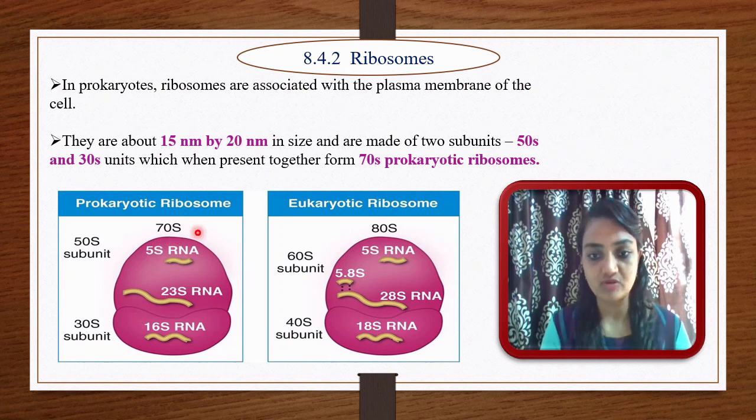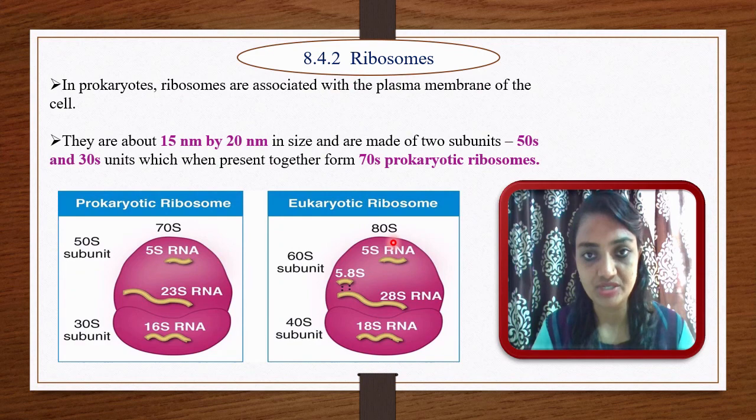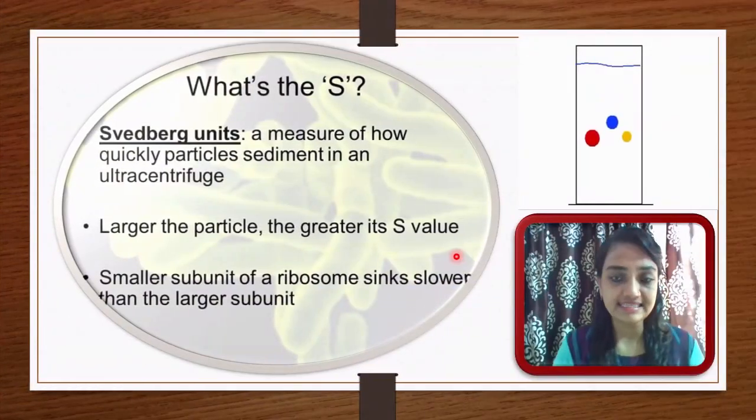of a ribosome. Then in the case of a eukaryote, the larger one has a 60S subunit, whereas the smaller one has a 40S subunit, and if they combine together, they form an 80S subunit. Now here in this slide, let me try to explain what a Svedberg unit is.